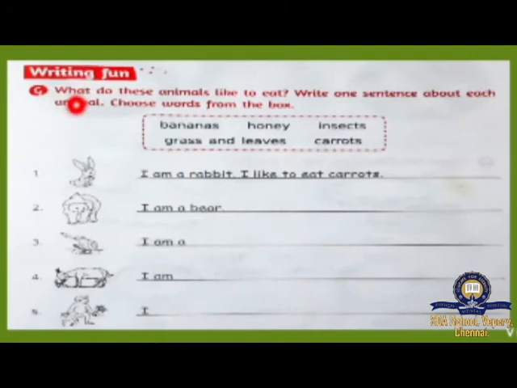Part G, writing fun. What do these animals like to eat? Write one sentence about each animal. Choose words from the box. Here we have some options. What are the options?